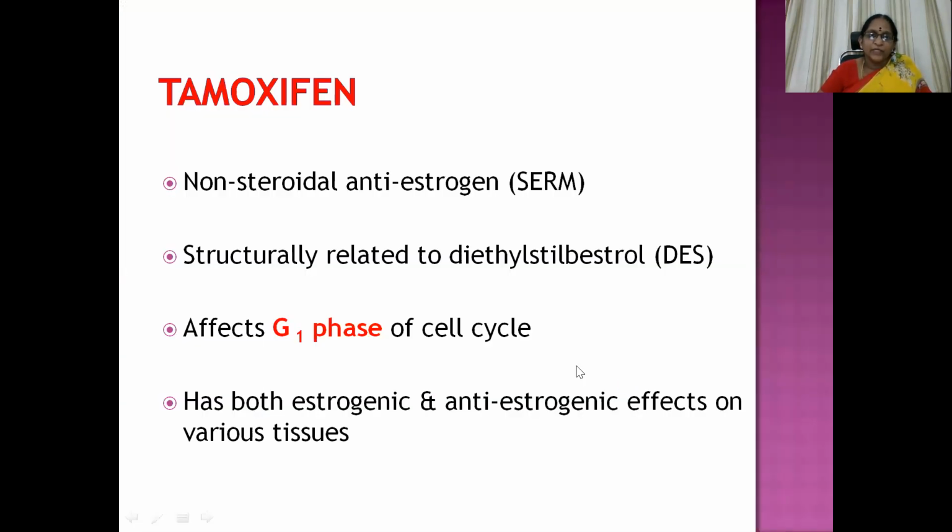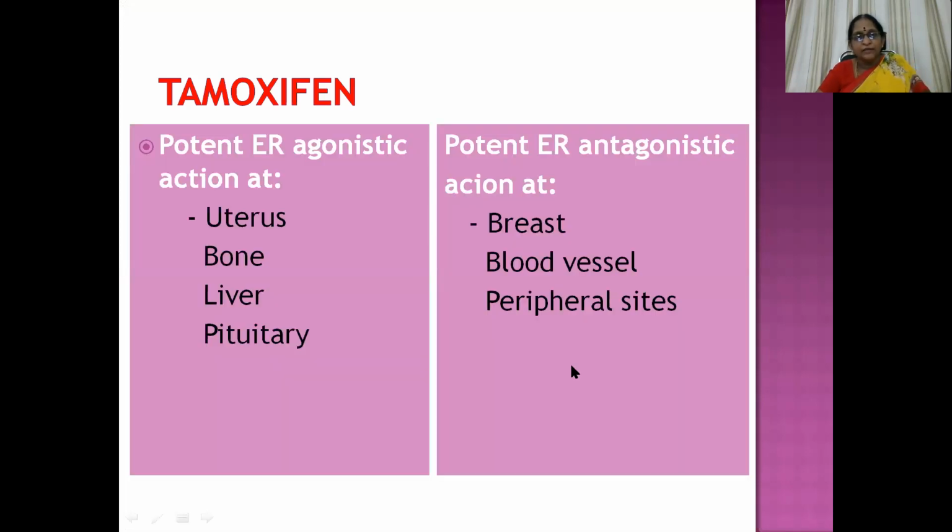Then tamoxifen. It is a non-steroidal anti-estrogen, structurally related to diethylstilbestrol, affects the G1 phase of the cell cycle, and has both estrogenic and anti-estrogenic effects on various tissues. Agonistic action is seen at uterus, bone, liver, pituitary, whereas antagonistic action is at breast, blood vessel, and peripheral side. So breast carcinoma has to be nullified by using tamoxifen.